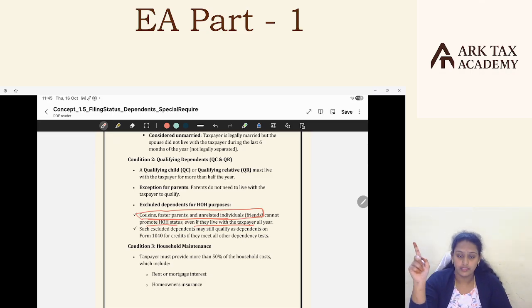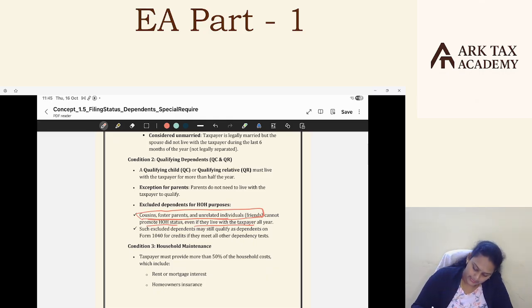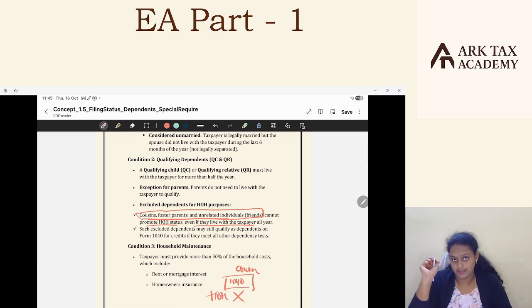Say my cousin lived with me for the entire year. He's not a relative, but he lived with me for one full year, and that cousin satisfied the other tests also, the support test, gross income test, etc. My cousin satisfied all other tests, and now my cousin is a qualifying relative. But by showing my cousin as a qualifying relative in my 1040, I cannot claim head of household status.